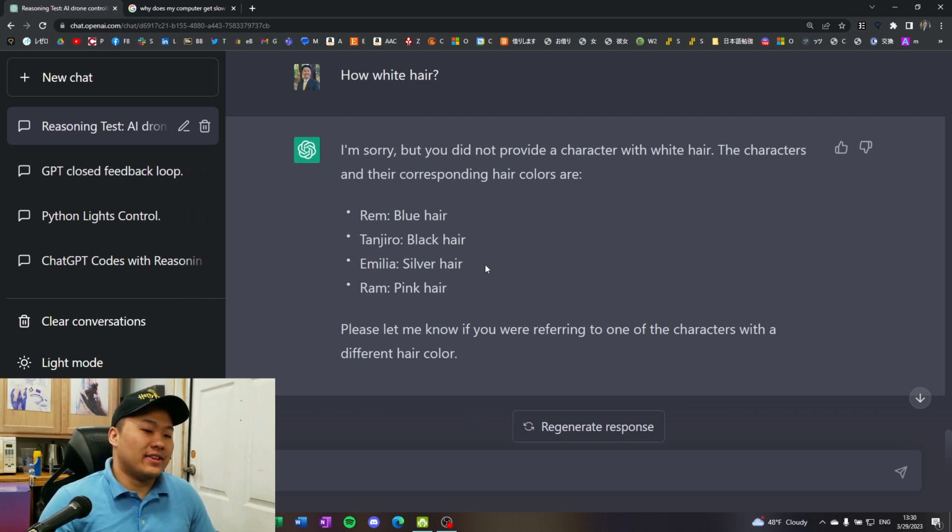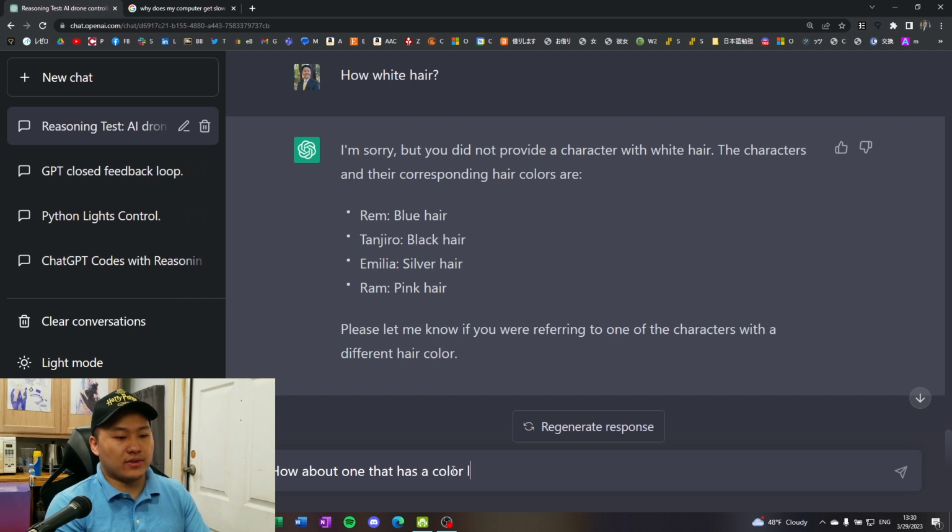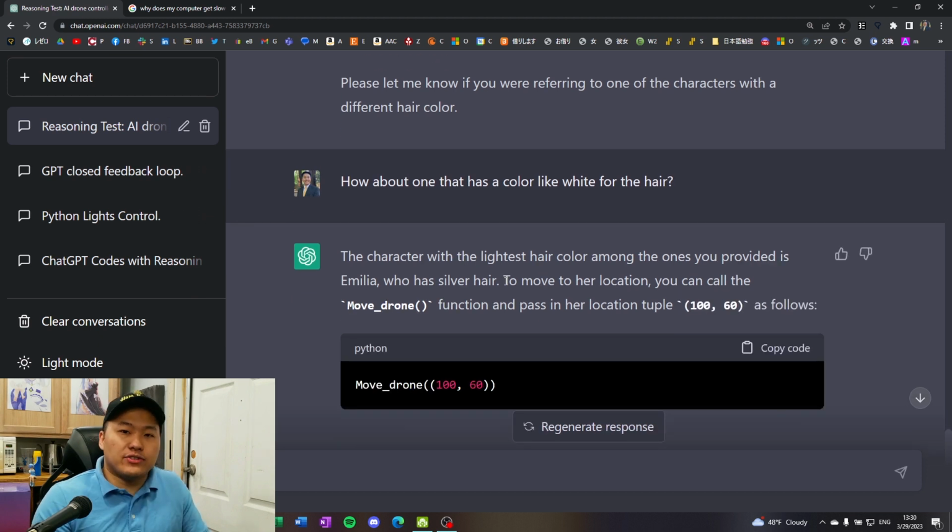So that is one limitation that I've noticed with this way of doing things. I would have to say something like, how about one that has a color like white for the hair? And now it knows to move to Amelia.